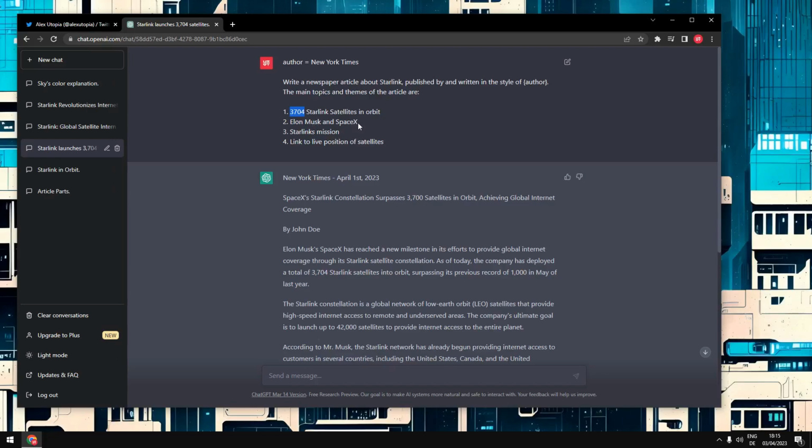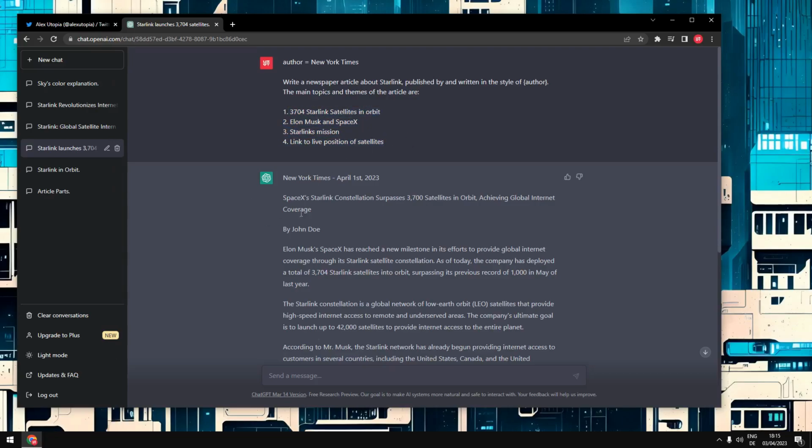It probably wouldn't have done that anyway, but I want to make sure. I want to explain the Starlink mission, like their mission statement, what the company is overall trying to accomplish here. And it should remind the viewer that there's a link to a website where you can view the live position of all satellites, right? And I don't even need to write that out in a sentence. I just throw those points in here and say the main points and themes of the article are the following.